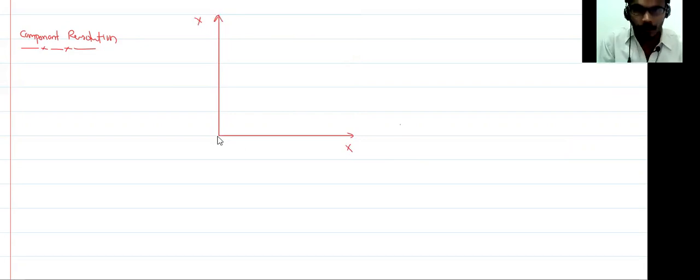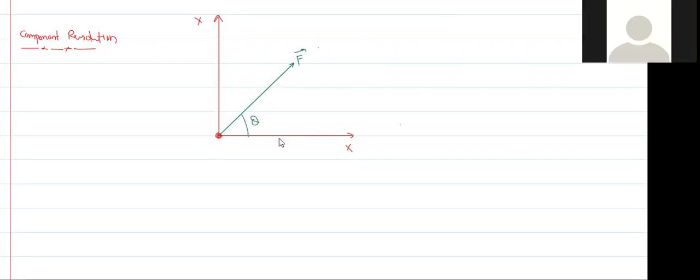And there is one body here, and you apply a force, which means you have a vector F, which makes an angle theta with this line.